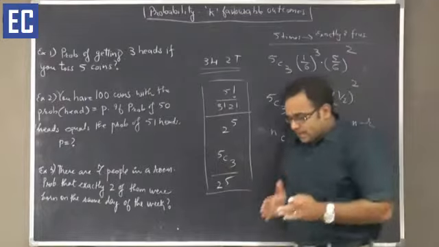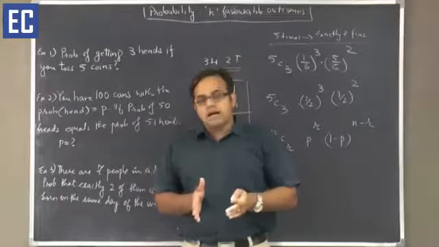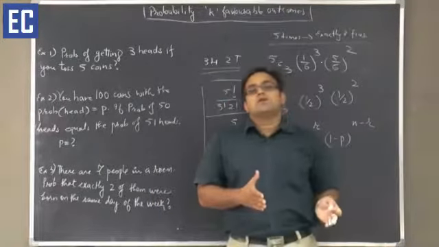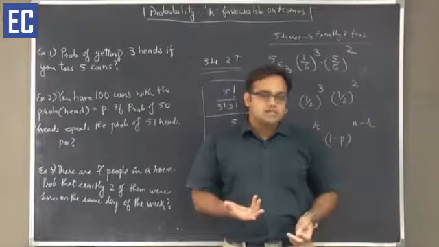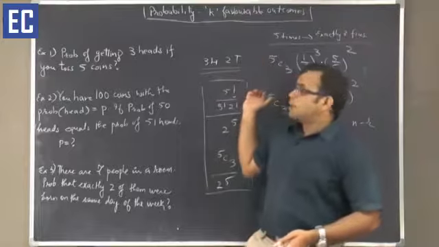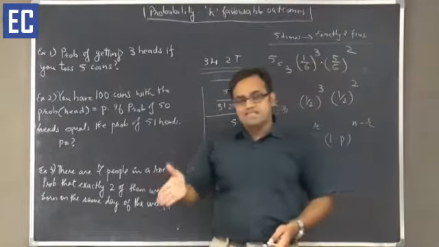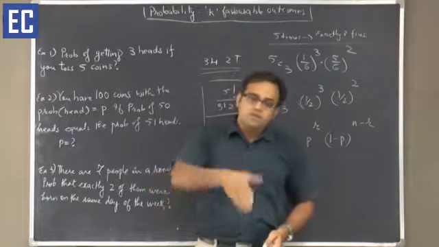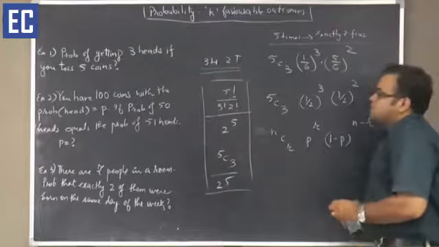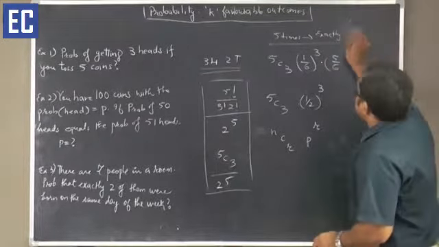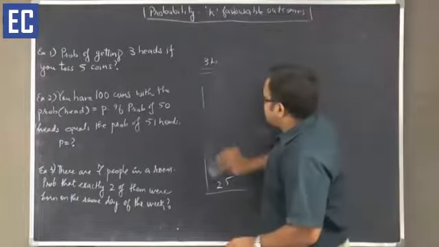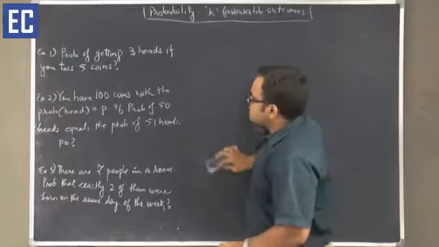The idea is that out of the n places, we choose the r places where we want a success, and at the same time we also need to make sure that at the remaining places we do not get a success, which means that we do not get a 5 in this case or a head in the earlier case. So therefore nCr p to the power r into 1 minus p to the power n minus r. This is the general formula for getting exactly k favorable outcomes out of n experiments. So that was example 1.